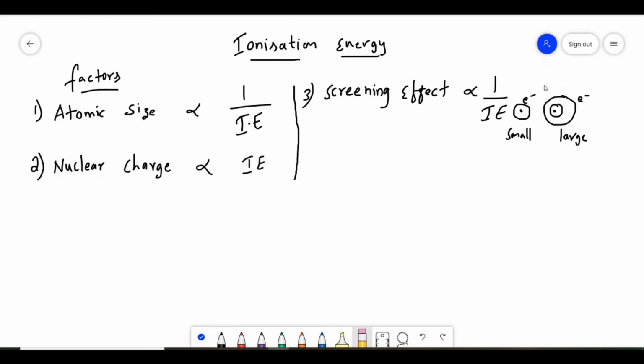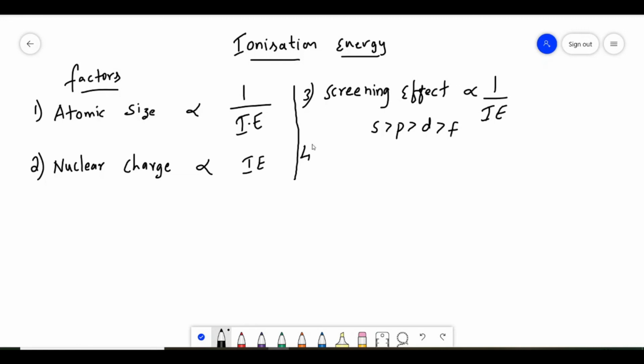For screening effect, we have an order: S will have more screening effect, P will have the second position, and D and F will have less screening effect. So just remember this point, that screening effect is inversely proportional to ionization energy.